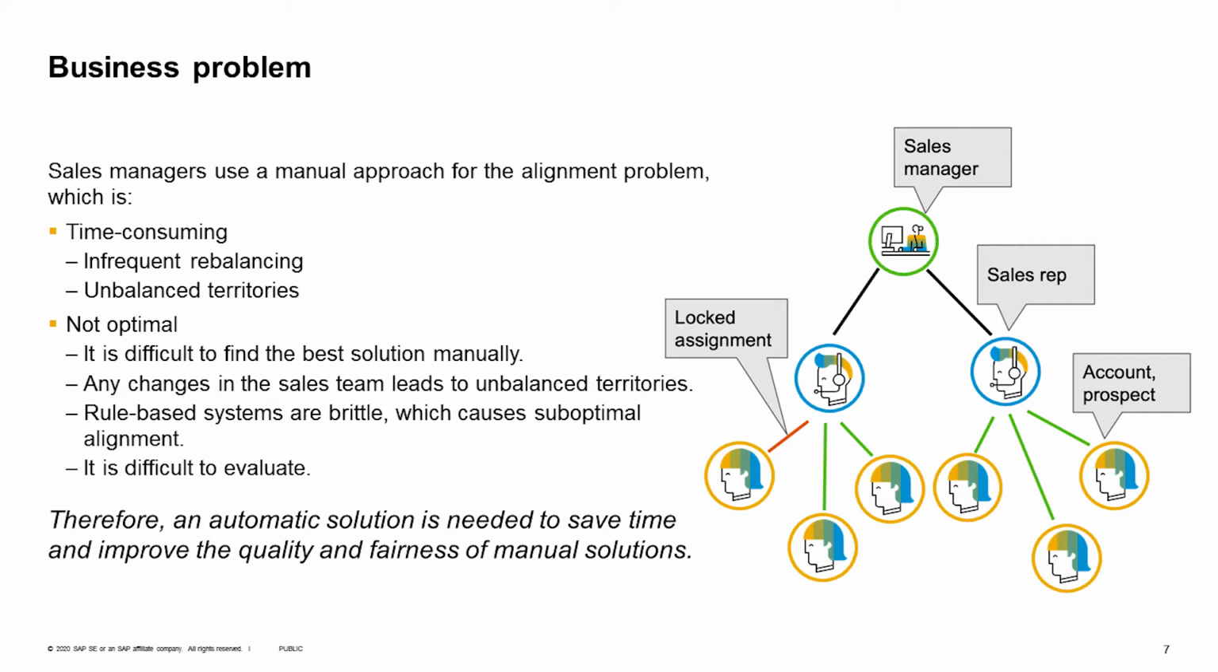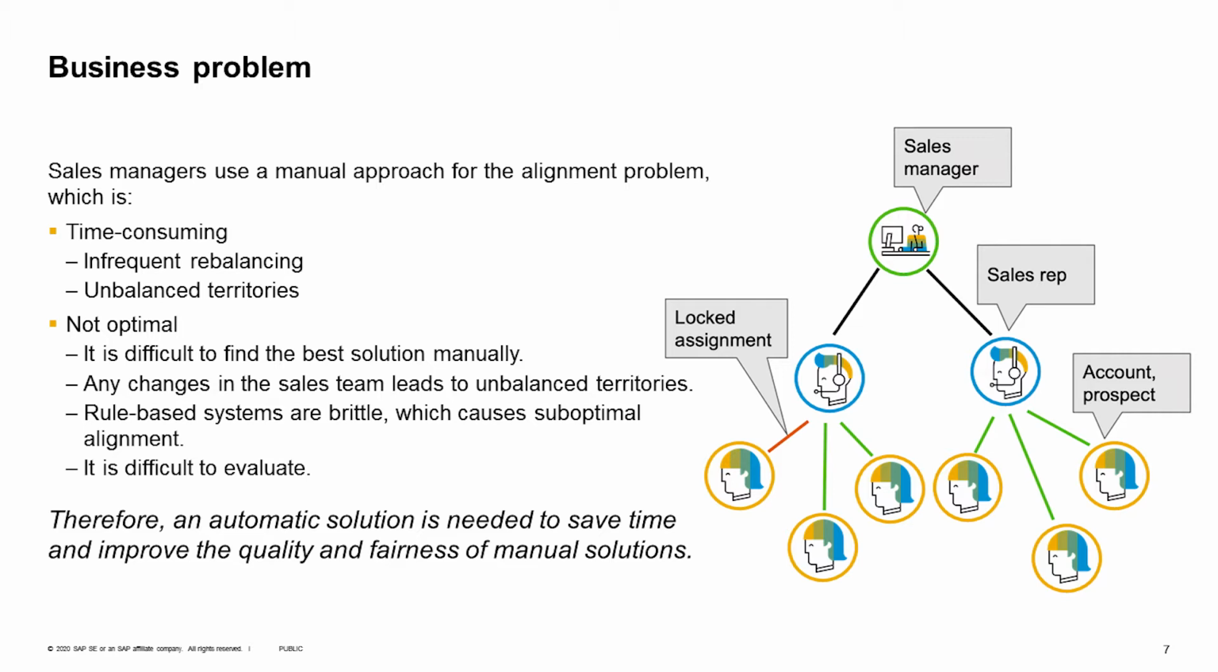So the manual approach that usually the sales managers take for this problem has some problems because it's time consuming, especially when you have a large number of accounts and a large number of territories. It would be really difficult to come up with a good solution. And it's time consuming, and it can lead to infrequent rebalancing and unbalanced territories. And it's also not optimal because it is difficult to find the best solution manually.